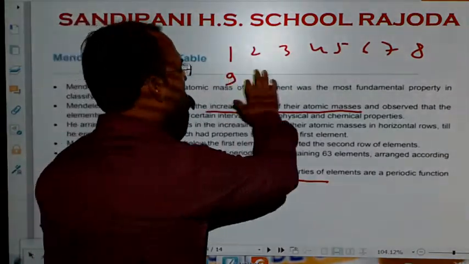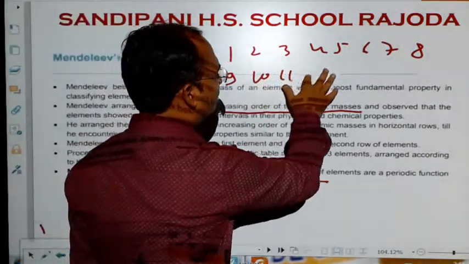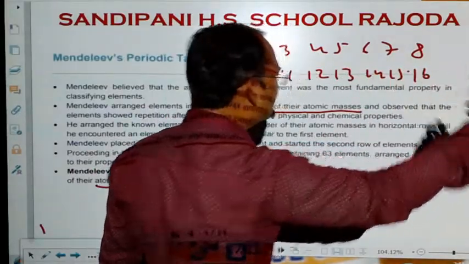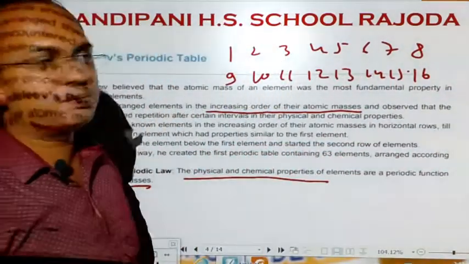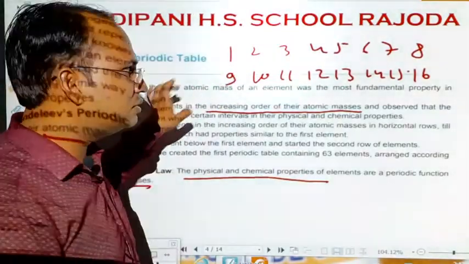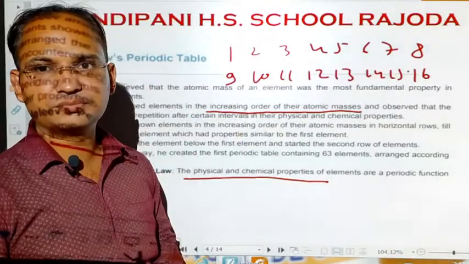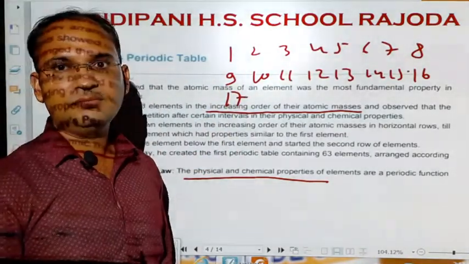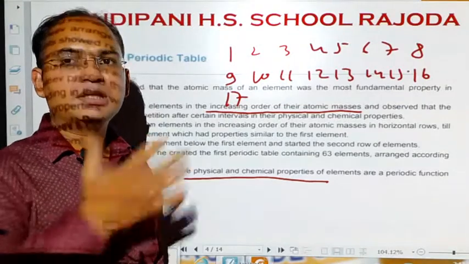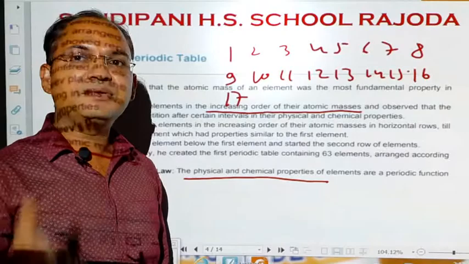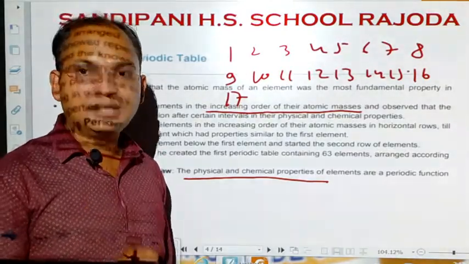Again he started arranging them in 10, 11, 12, 13, 14, 15, 16, and suppose the 17th element shows properties similar to the 9th element, then he started the third row. He put the 17th element here. In this way, he classified the maximum number of the elements that were known at that time.